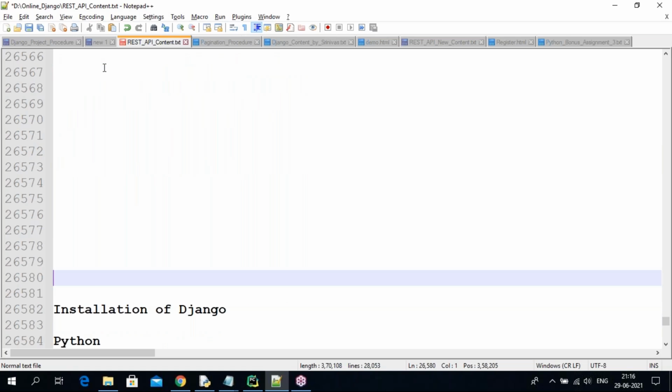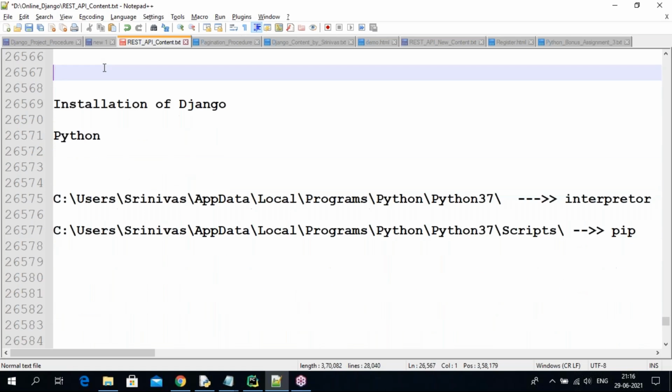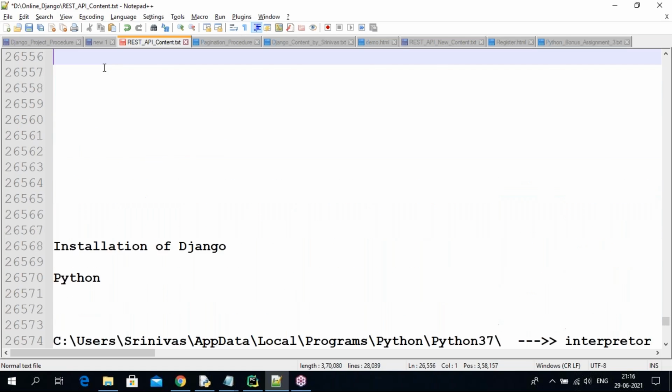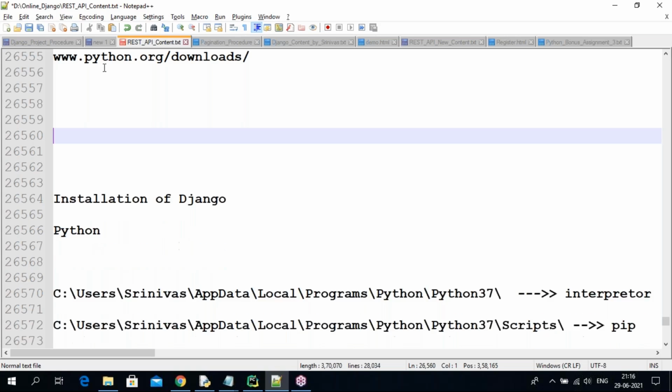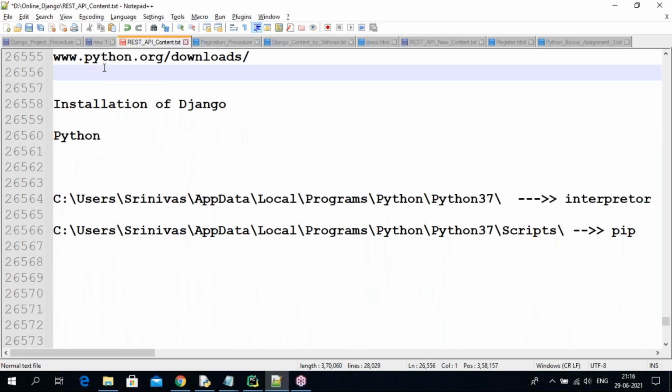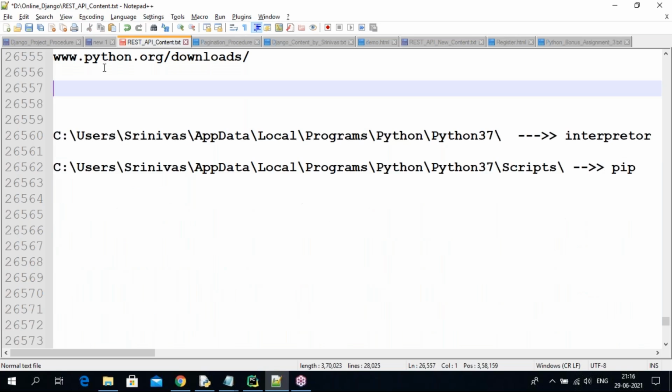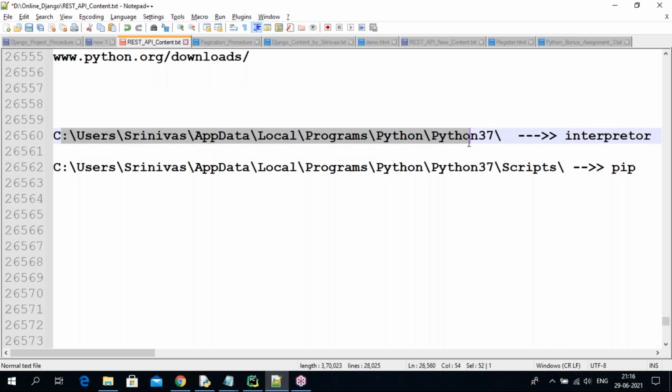In the last session I explained this. After installing Python, Python is available by default in this location. Whichever version you installed, copy that location.